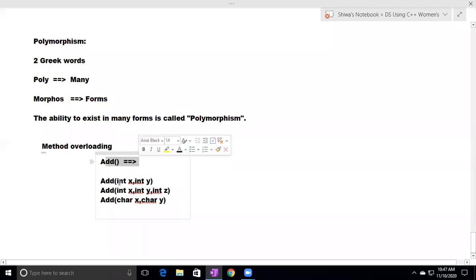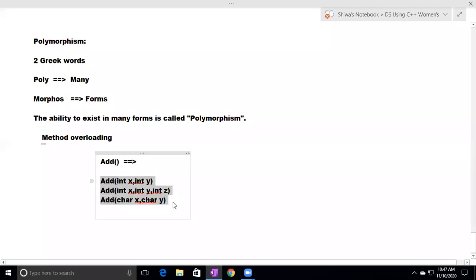Same method, add method. To add two integers, we use this one. To add three integers, we use this one. To add two characters, to combine two characters, we use this one. Method overloading. The same add method exists in three forms here, many forms here. So method overloading means defining multiple methods with the same name, add, where the signature should be different.